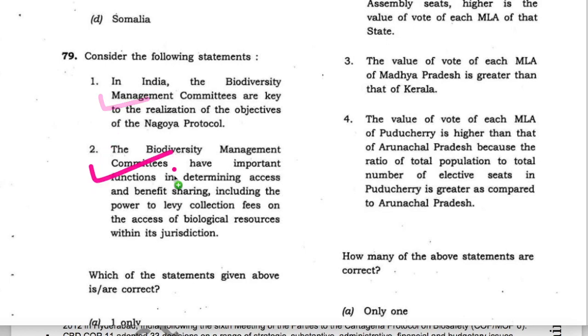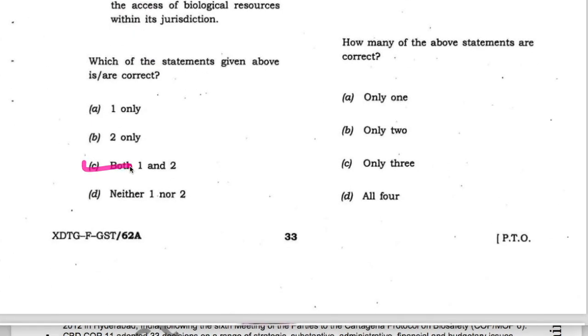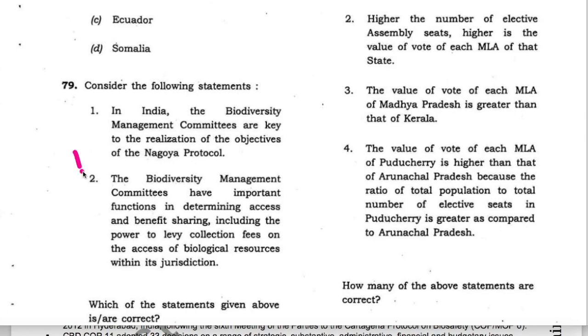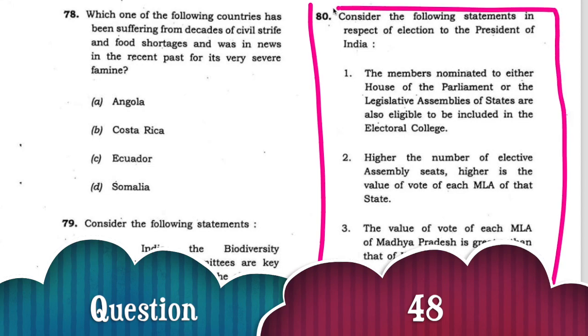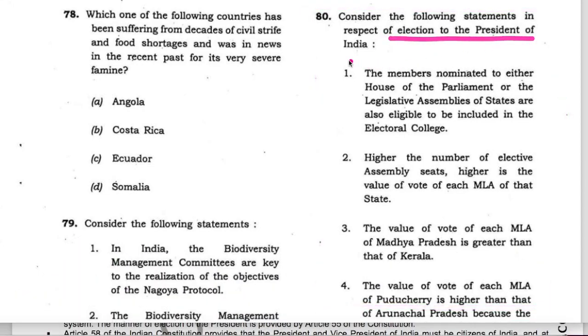Therefore, both statements are correct. C is the answer and this question is solved. Next question. Consider the following statements in respect to the election of President of India.